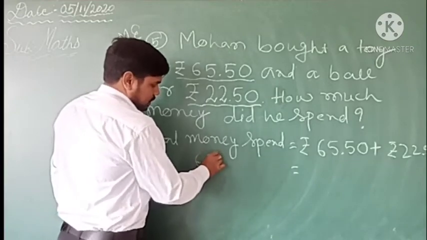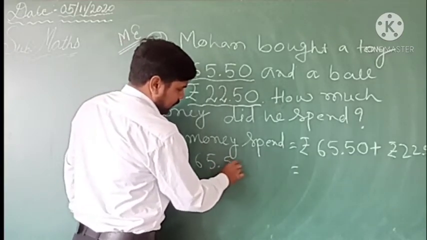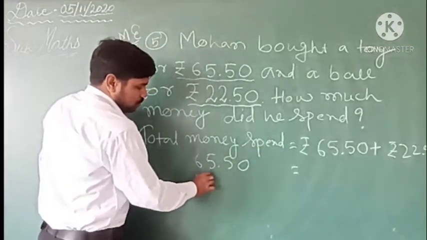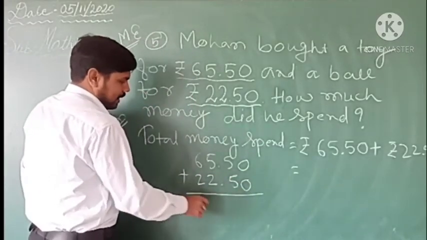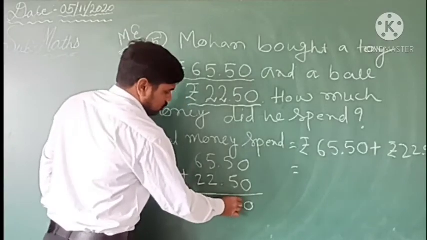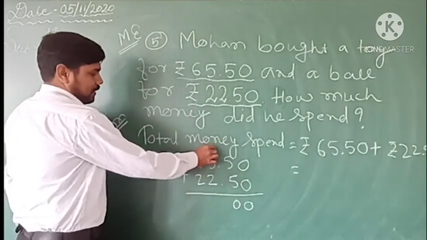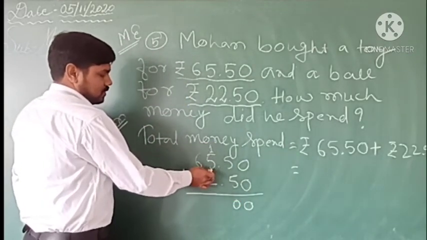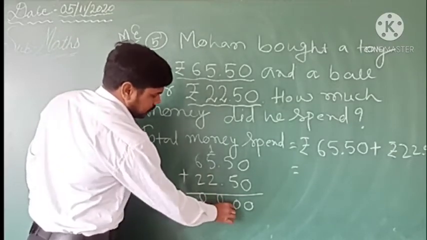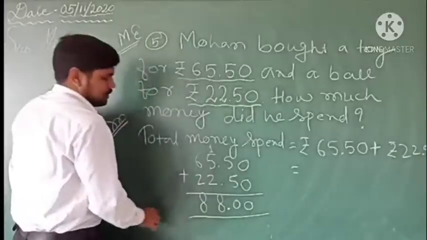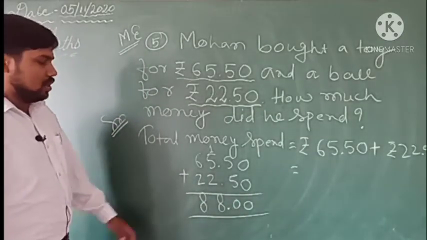So 65.50 and 22.50. If you add this, 0 plus 0 is 0, 5 plus 5 is 10, 0 and 1 carry. So 6, 5 plus 1 is 6, 6 plus 2 is 8, and 6 plus 2 is 8. So 88.00, that means only 88 rupees.